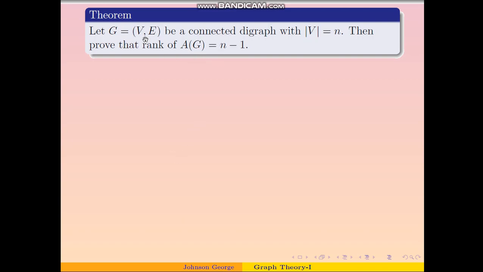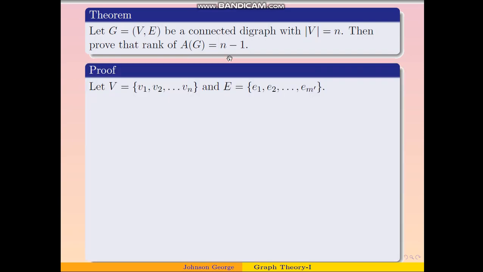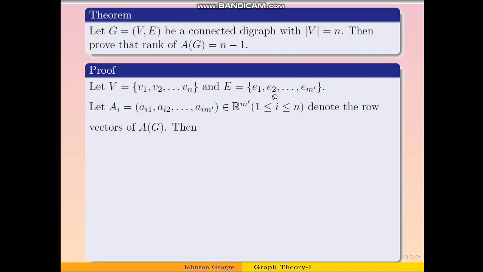If G is a connected digraph with n vertices, then we have to prove that the rank of the incidence matrix A_G is n-1. So let us start the proof. Let V1, V2 up to Vn be the vertices of the digraph G, and E1, E2 up to En' be the edges of the digraph.